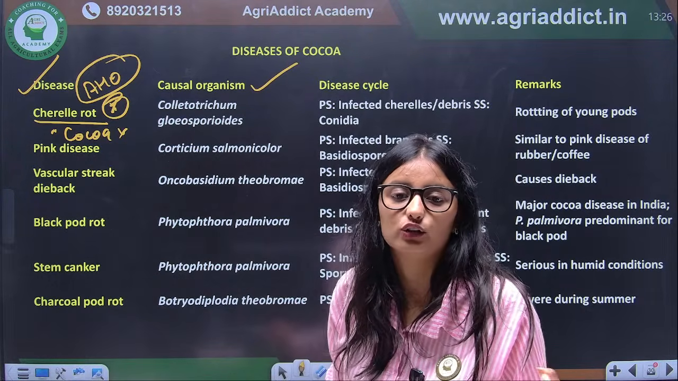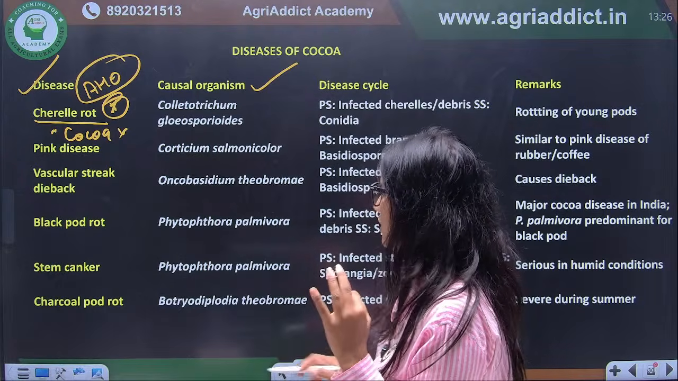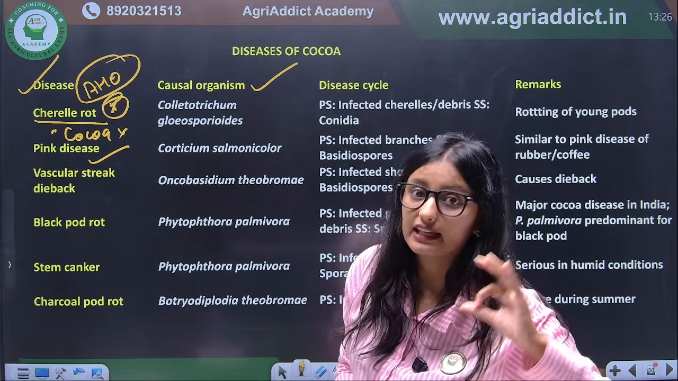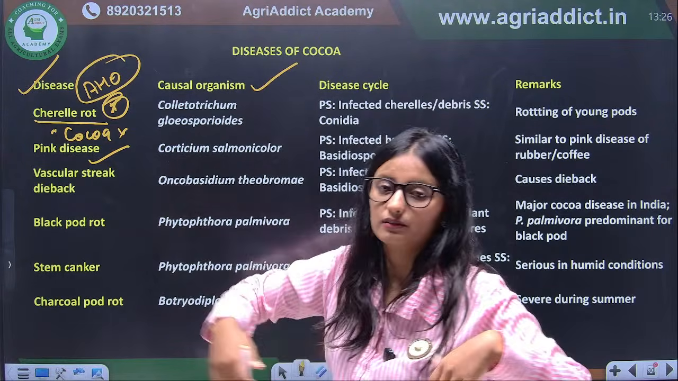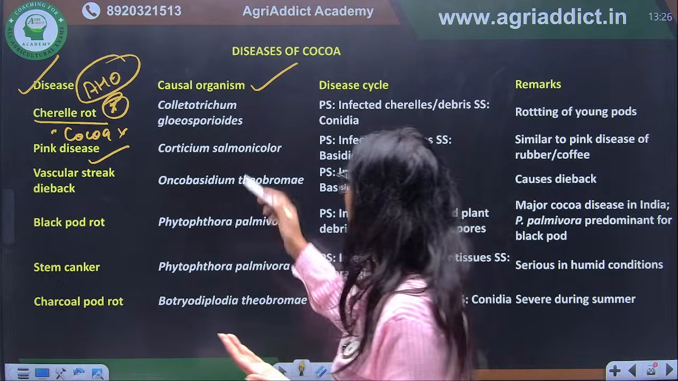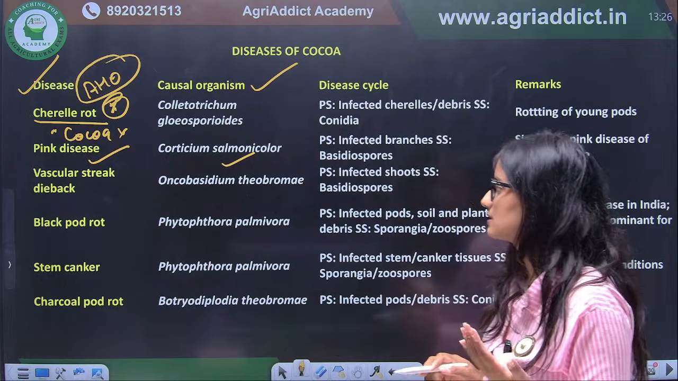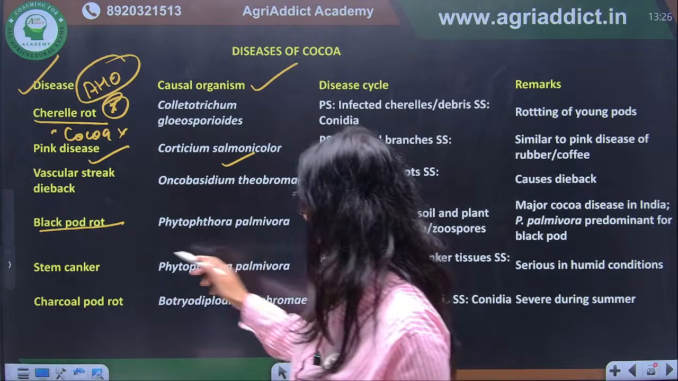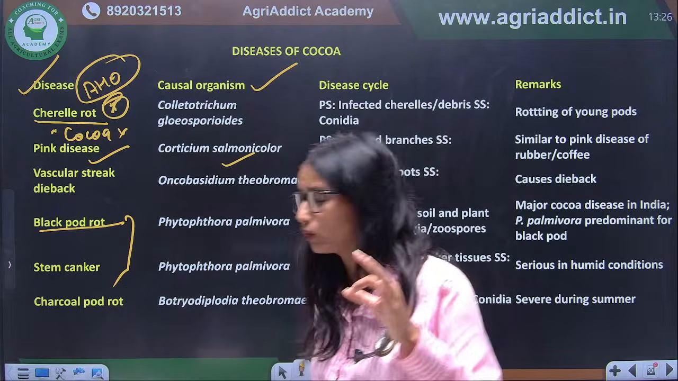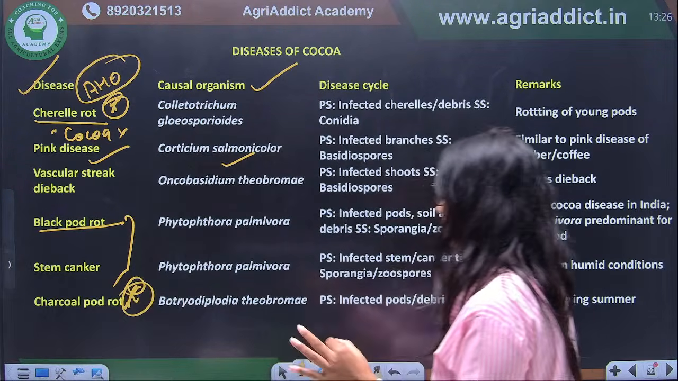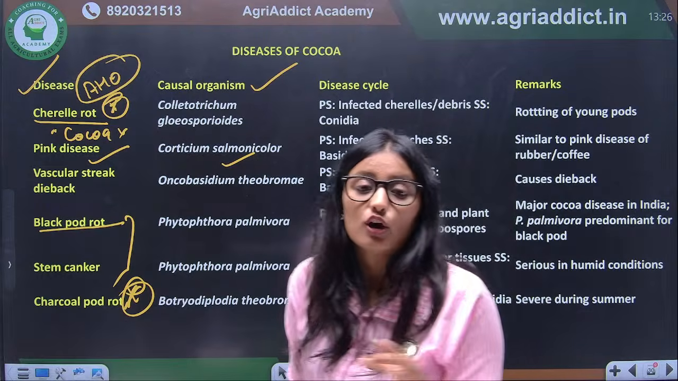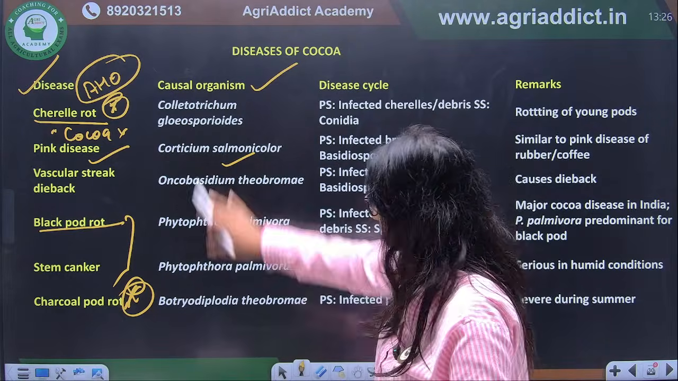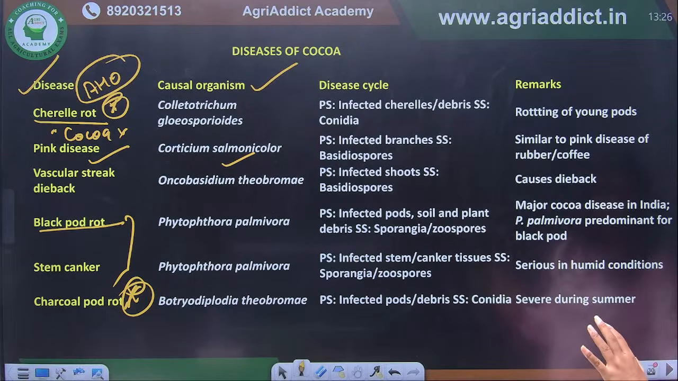That is caused by Colletotrichum gloeosporioides. Okay, this is important. Pink disease is important and its causal organism is Corticium salmonicolor. Again, they can ask pink disease is a disease of which plantation crop? So it will be cocoa, and its causal organism is Corticium salmonicolor. Black pod is important. Again, it is caused by Phytophthora. Charcoal pod rot is an important disease that is caused by Botryodiplodia theobromae. From these tables, you have to remember only the disease and its causal organism. So these are the diseases of cocoa.